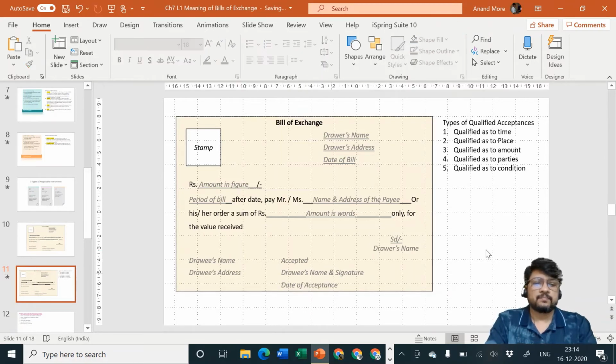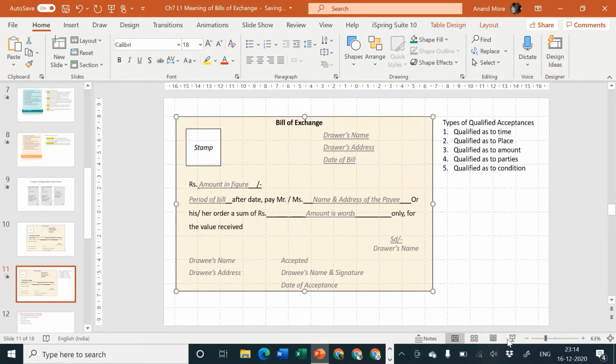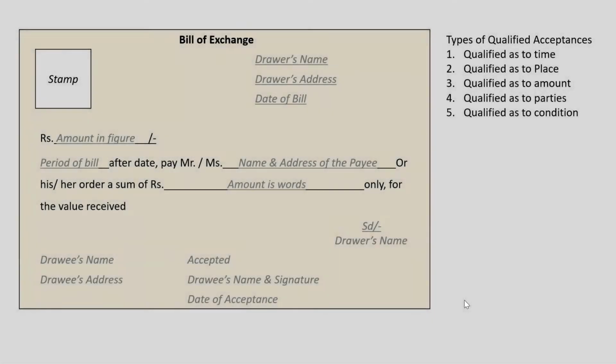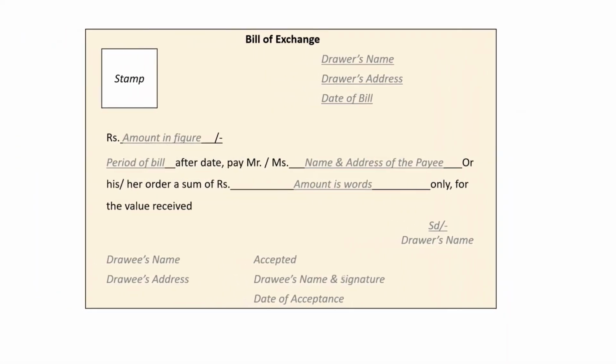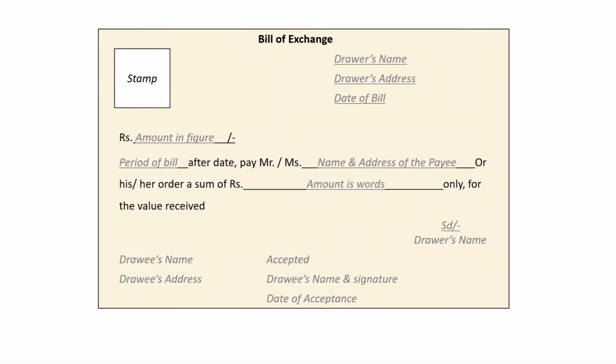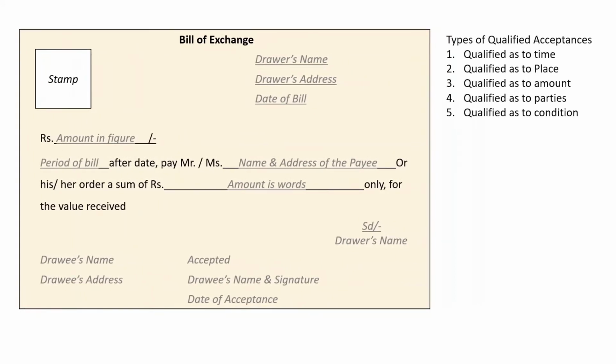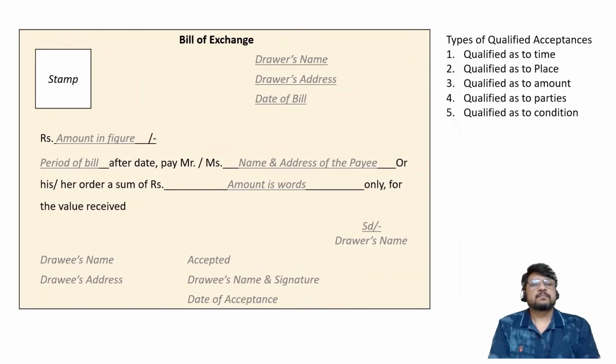After he does that, we can specify that the acceptance is complete and the bill of exchange is proper.